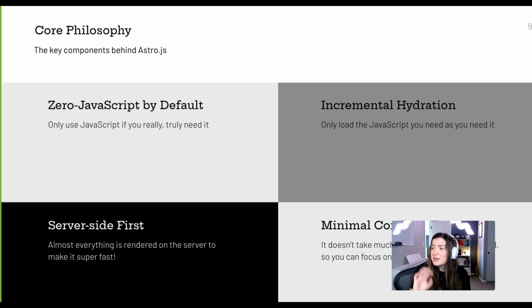It also uses incremental hydration, so it's only loading the JavaScript as you need it, in the areas where you need it. Say it renders everything into HTML on the server before generating the entire site, but say you have a search bar or something like that, it'll render the JavaScript that you need for the search bar as you need it.